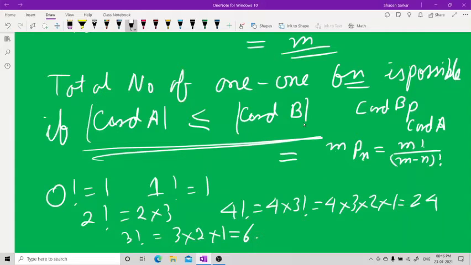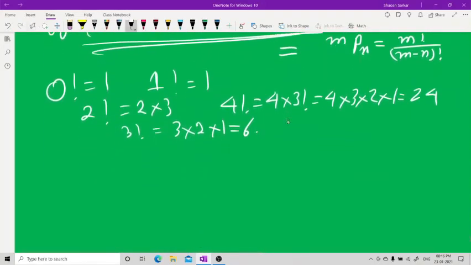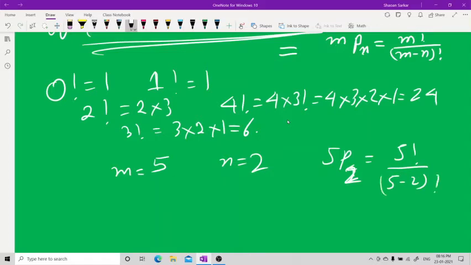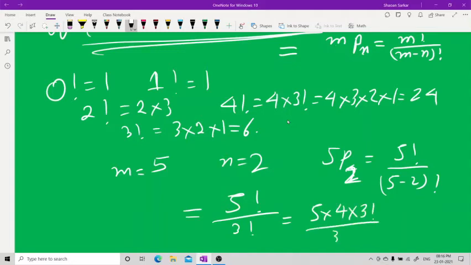I'll do one example. Suppose cardinality of B is 5, m is 5, and n is 4. So 5P4, that is nothing but 5 factorial. Let me take some smaller number. Let me take n as 2, then only you will understand what I am trying to say. So 5P2, that means 5 factorial by (5 minus 2) factorial. That is nothing but 5 factorial by 3 factorial. This is nothing but 5 into 4 into 3 factorial by 3 factorial. That means 20 functions.